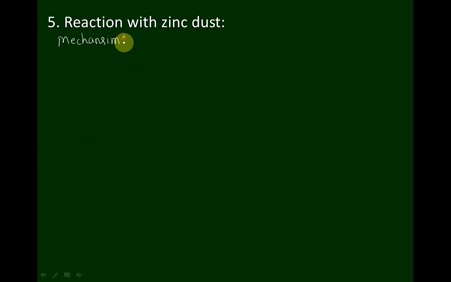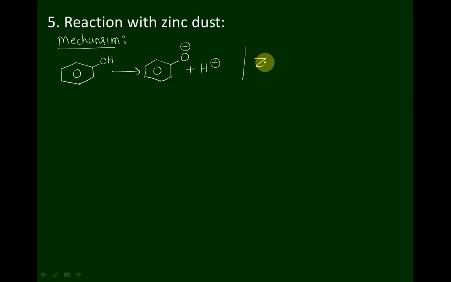So when phenol undergoes dissociation, it forms the phenoxide ion with the loss of a proton. Zinc, according to the electrochemical series, always undergoes oxidation with the loss of 2 electrons. So out of 2 electrons, 1 electron which is liberated from the zinc is gained by the H+ ion to form a hydrogen free radical.